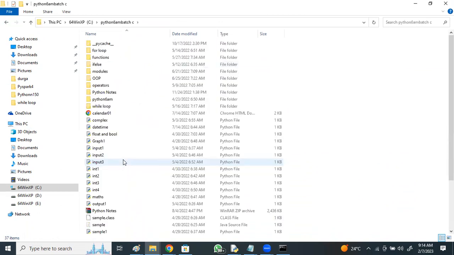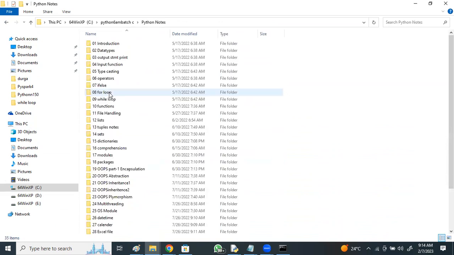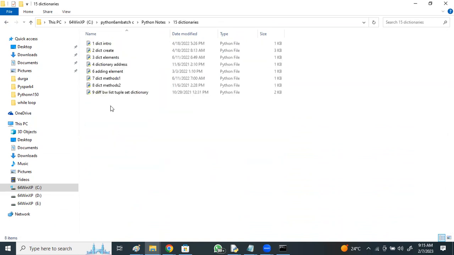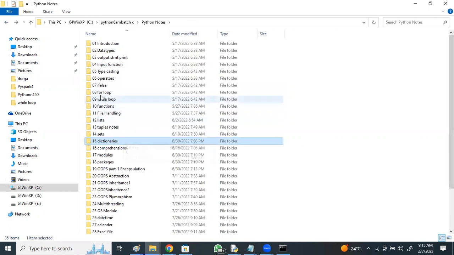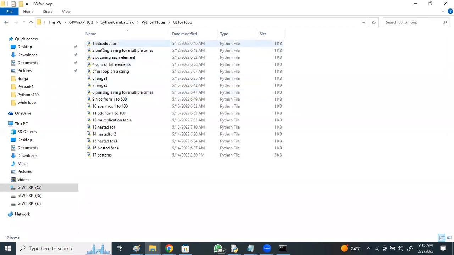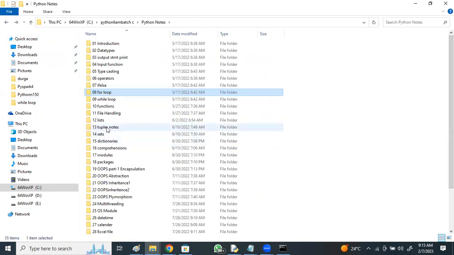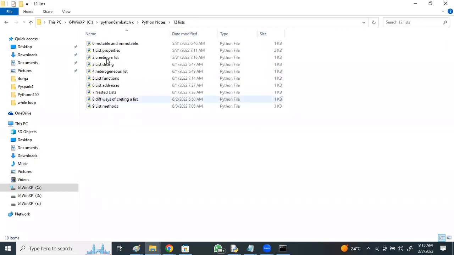if you see the depth in the Python notes, topic wise, for example input and output, you asked about dictionaries: dictionary creation, dictionary elements, dictionary address, adding, removing, dictionary methods, everything. For loop, introduction to this, I covered as well. Any topic you open will be in brief, like lists in Python, with multiple examples.